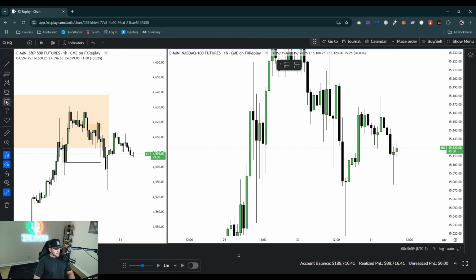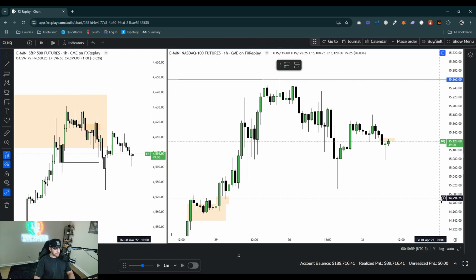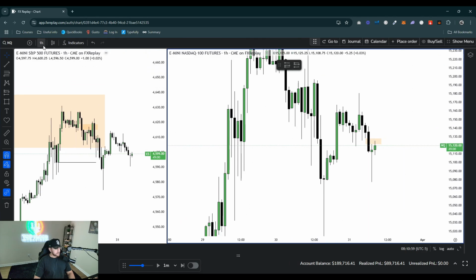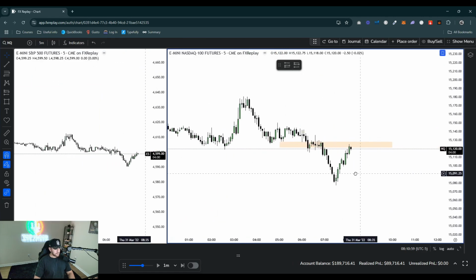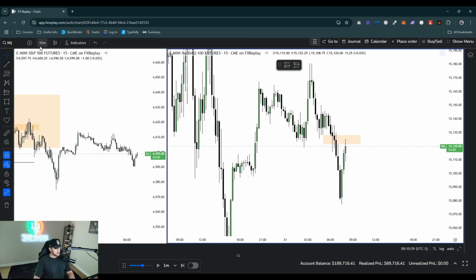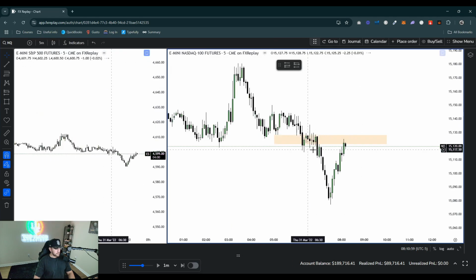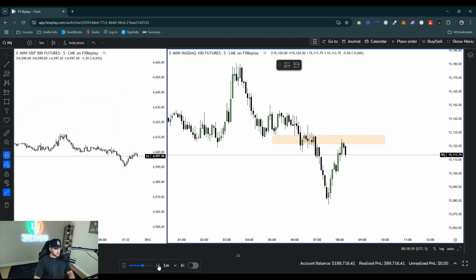So all right, so 1 hour fair value gap tap right here. I like that. I like the CISD on the daily. We've already swept all our higher time frame buy side. Let's go to the 5 minute and see if we get anything on the 5 minute out of this 1 hour. Let's go to the 15. Do we have anything on the 15? It's just 1 hour, right? Yeah, 1 hour fair value gap here on NQ. It's 5 minute, and let's go to 9:30. See if we form anything.